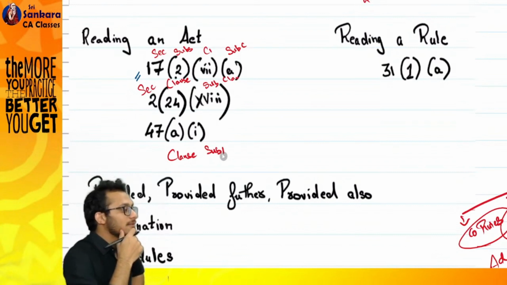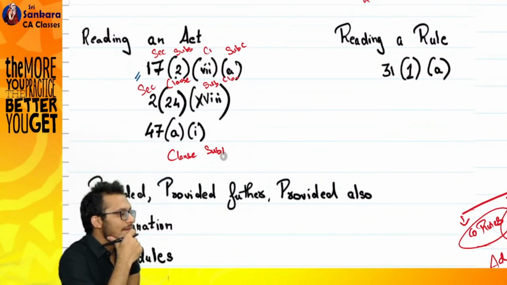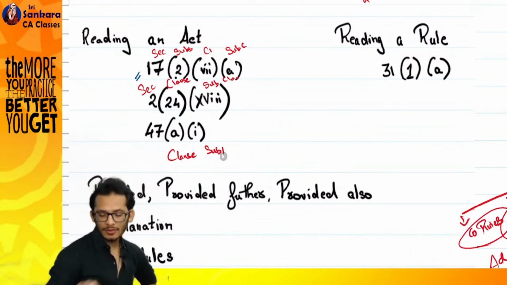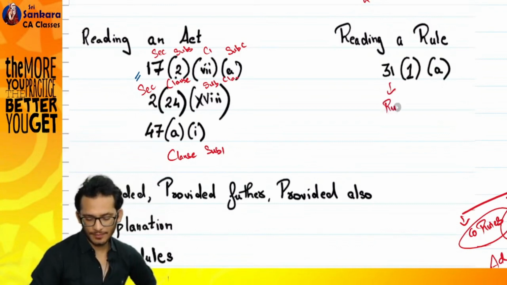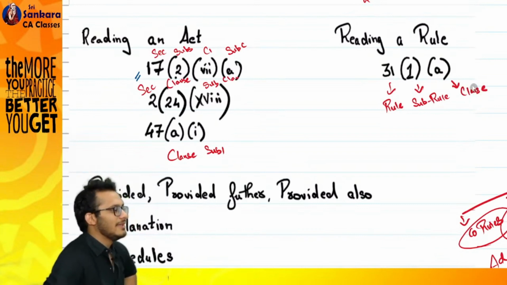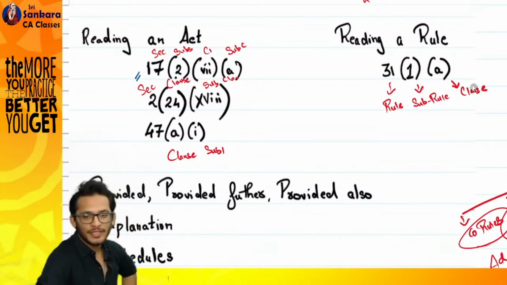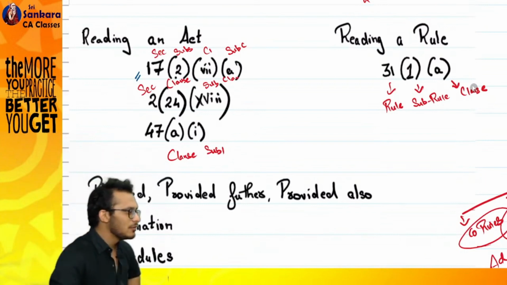Start. Are we in act or rules? How do you read it? Rule 31, sub rule 1, clause A, that's all. Same thing only. So this is how you need to read something. Below you find some more items.